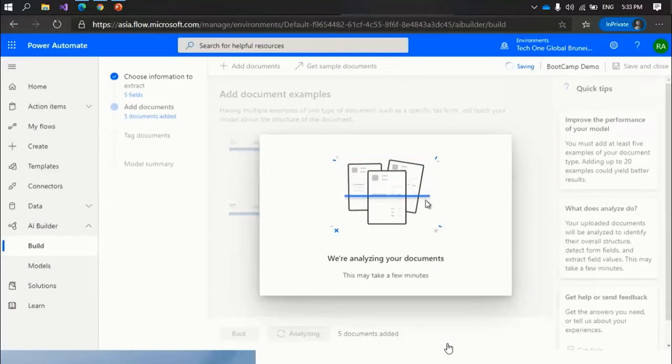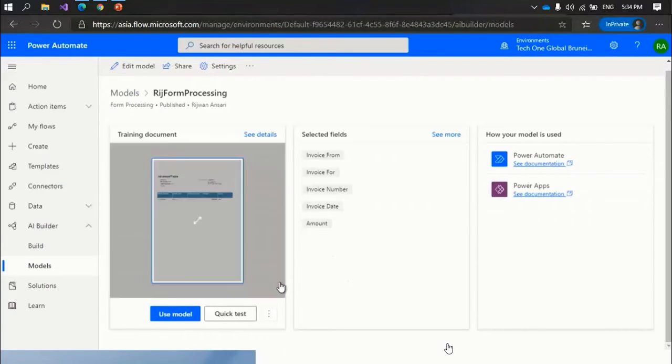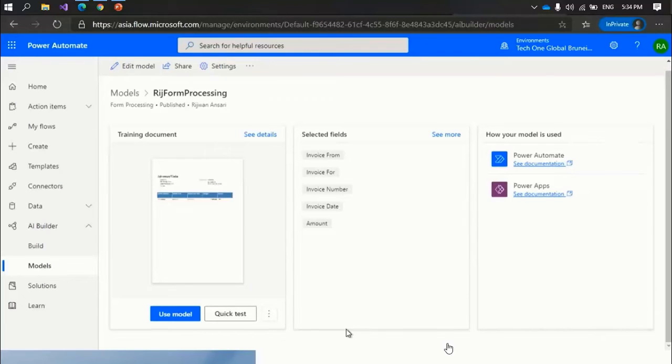After uploading documents, we have to auto tag the documents, marking which area contains what information. After that, our model will be ready. Here is another model that we have already developed. I will show how we can test our model.